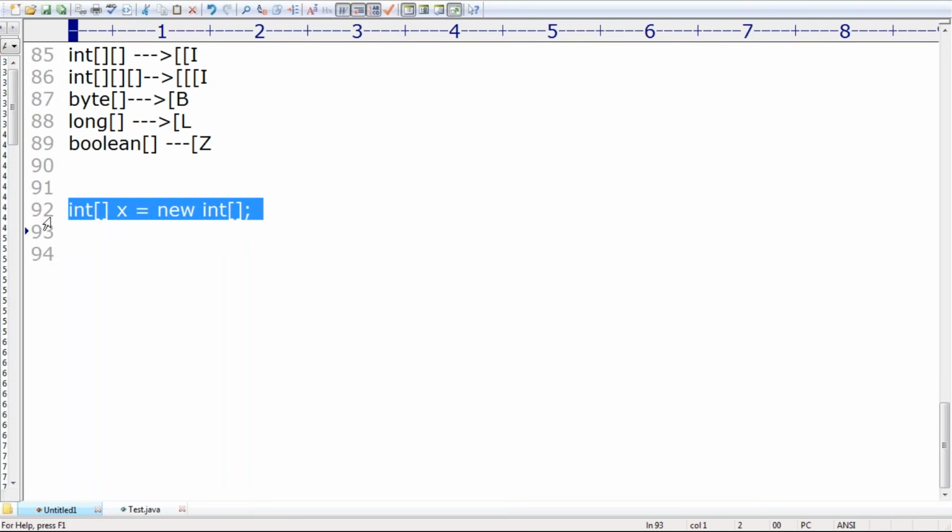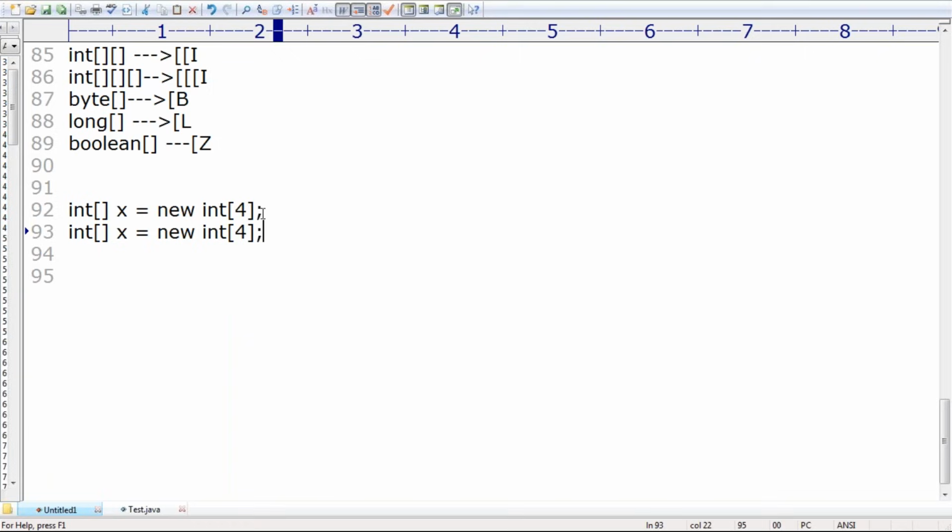Remember that. The reason is that at the time of array creation, compulsorily we have to specify the size. By mistake, if you are not specifying the size, immediately we are going to get a compile time error. Remember that, sir. Here we didn't specify the size. If I specify it like this, then it's valid, but you didn't specify the size.